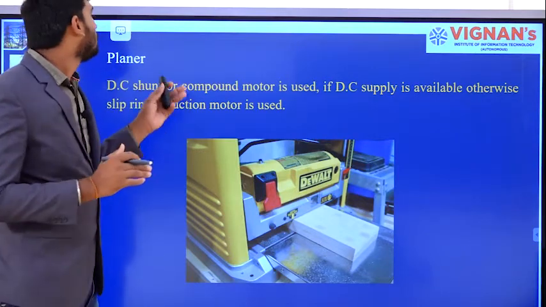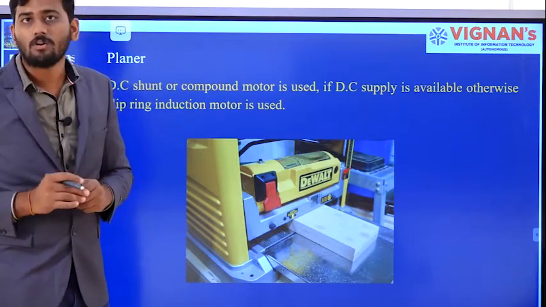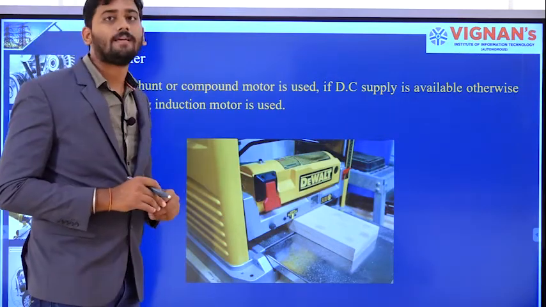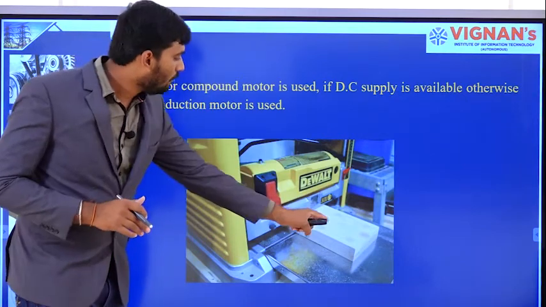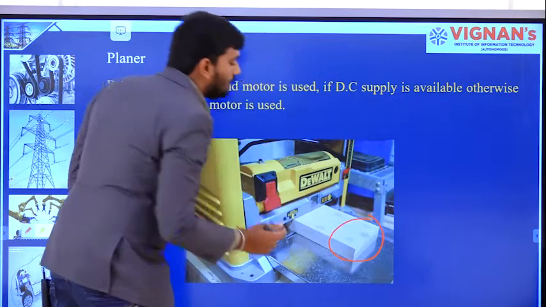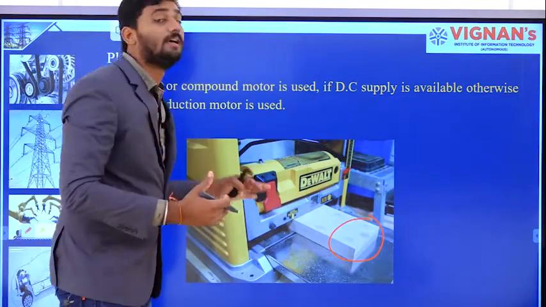In these planers, we will be preferring the DC shunt motor or DC compound motor. This is how the planer will look like. This is nothing but the picture. Here I have taken the wood material, and this wood material will be passed over this planer.